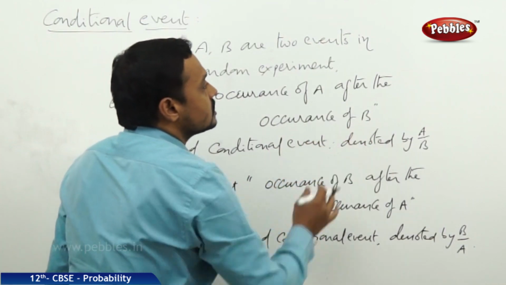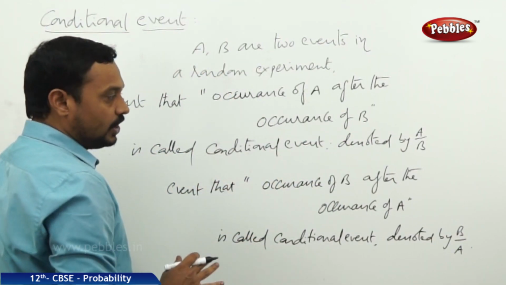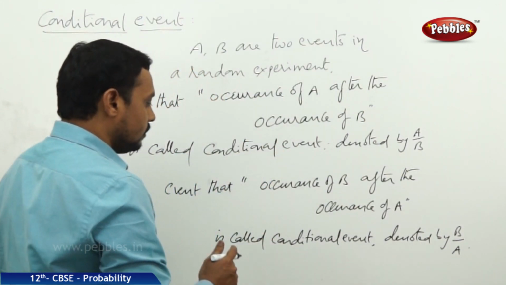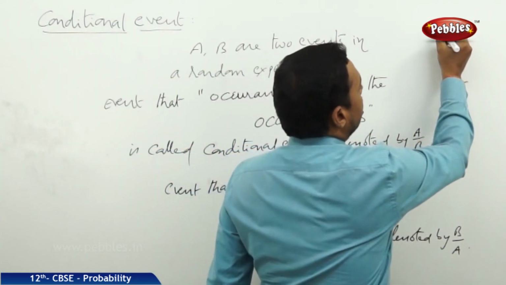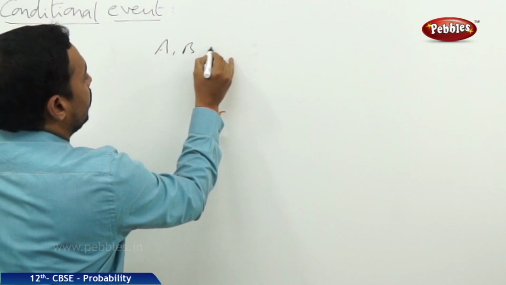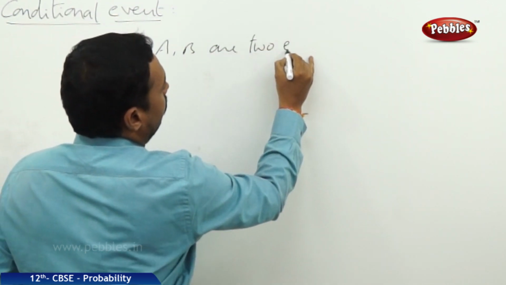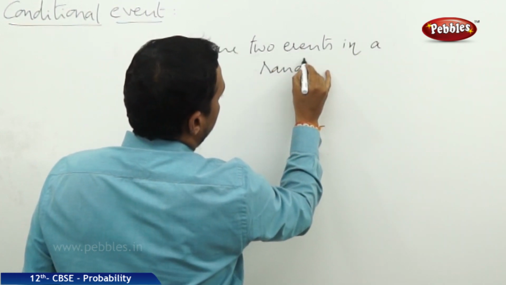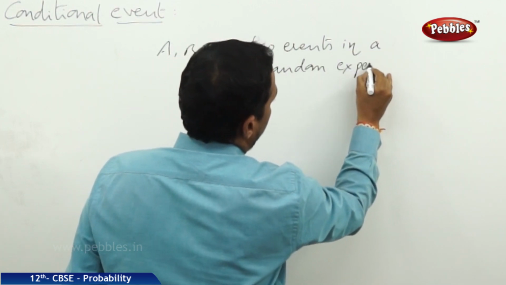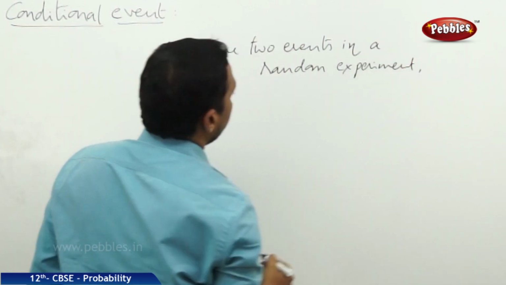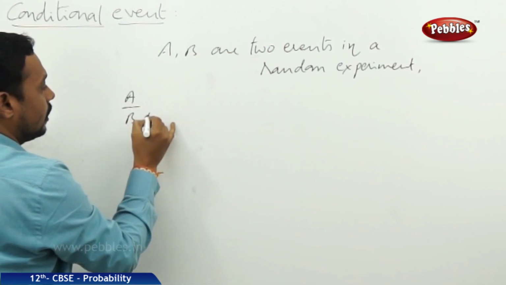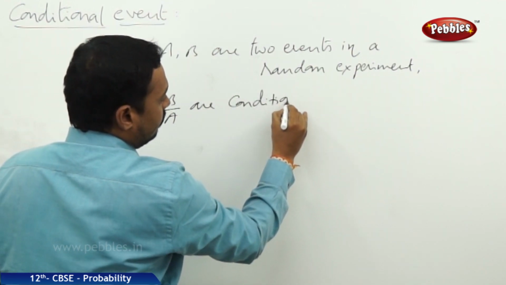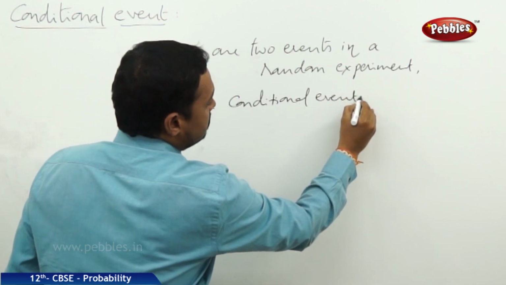Now, suppose A and B are two events in a random experiment, and let us take one example here. Already we defined A by B, B by A as conditional events.